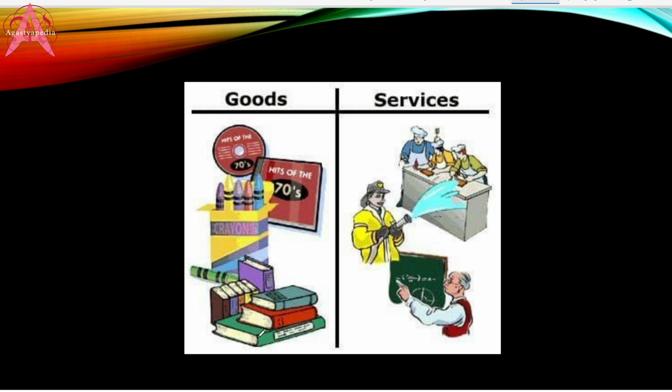So let's begin. As we all know, in every economy there are goods and services being produced or rendered. Every good and every service has a monetary value, that is money value, in its local currency. Let's say this is a crayon box. This crayon box has a monetary value of rupees 25, or this man is teaching a particular subject for 200 rupees per hour. So that 200 rupees is the monetary value of this particular service.